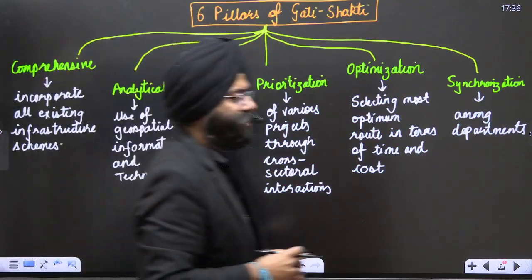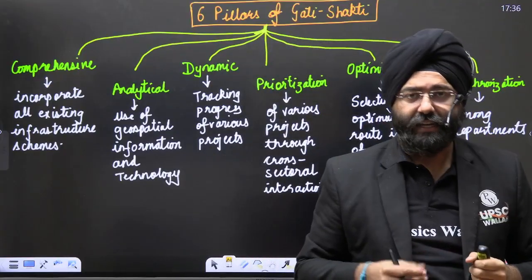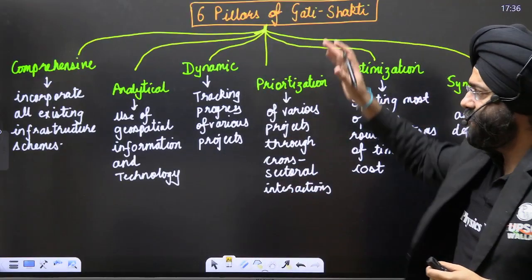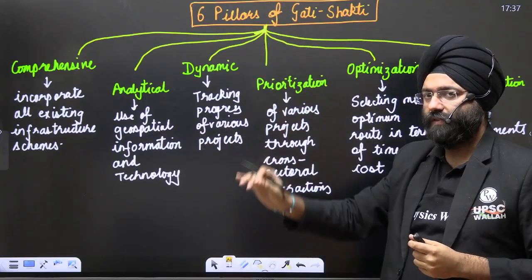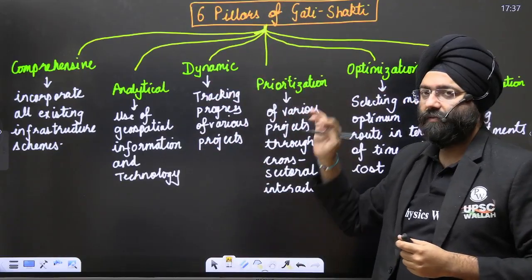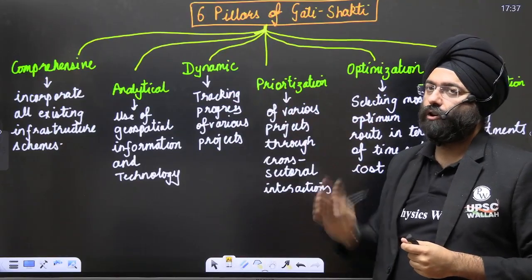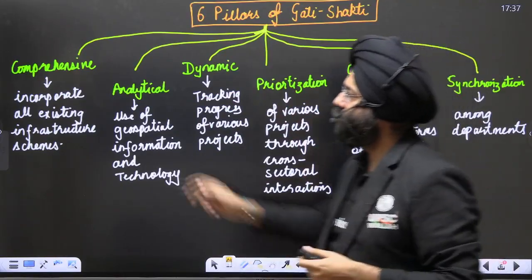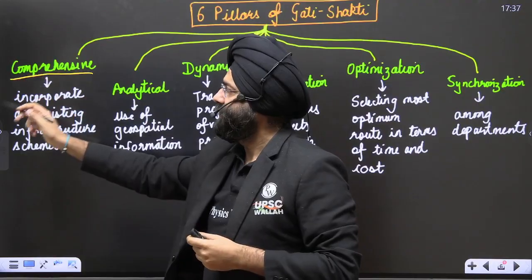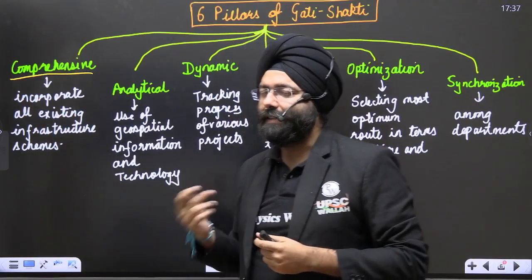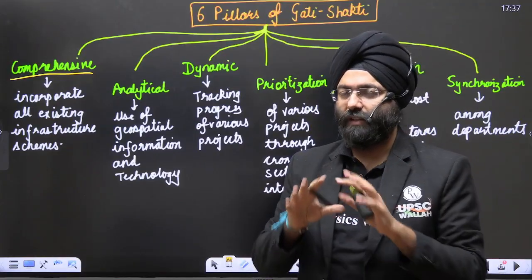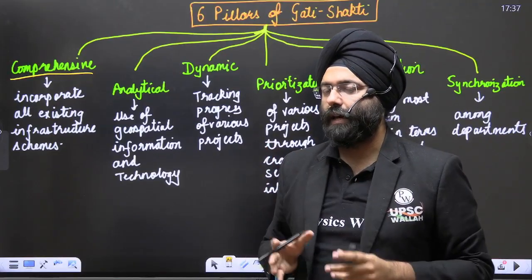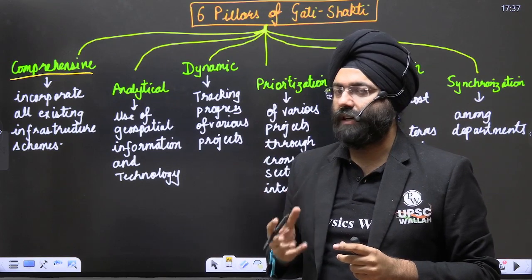6 pillars of Gati Shakti. This becomes important from the perspective that in the examination, they can be asked as PYQs, in the MCQs in the form of, let us say, 1, 2, 3, 4, 5, 6. Any of them can be put and say which among them are the pillars of Gati Shakti. First, comprehensive. This incorporates all the existing infrastructure schemes under its gamut. So that is why a master plan is what PM Gati Shakti aims at.